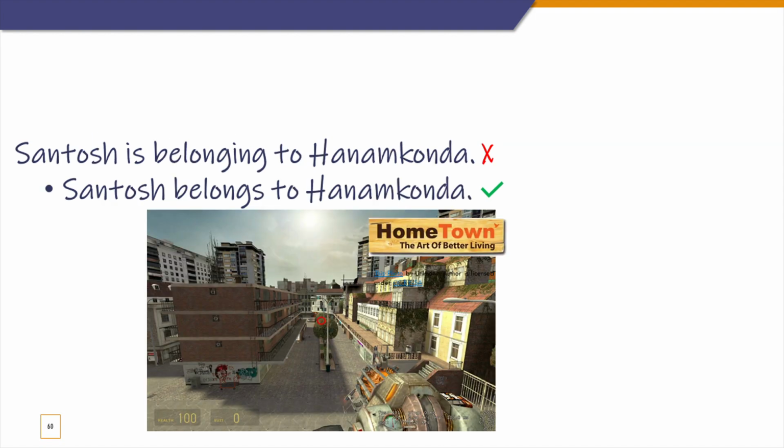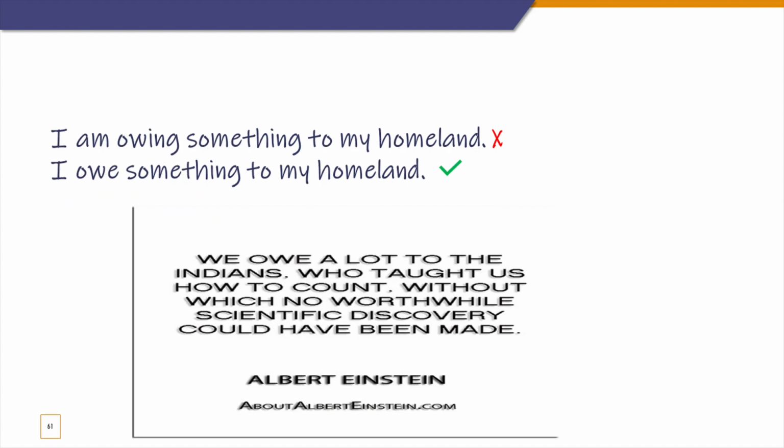The same thing goes for belong. So when you belong to a particular area, you only use it in simple present. I belong to Hanamkonda. I belong to this place. I belong to this country. But you can't say is belonging. That's wrong. You belong once, you belong forever. Right? Next one is owe.